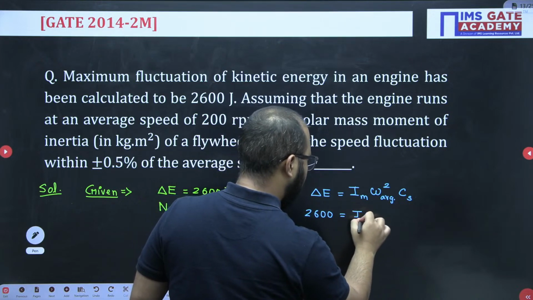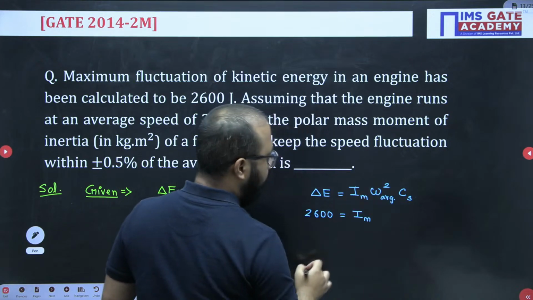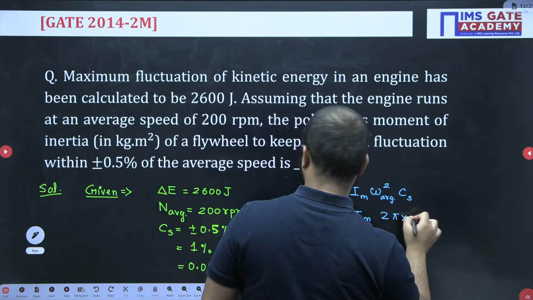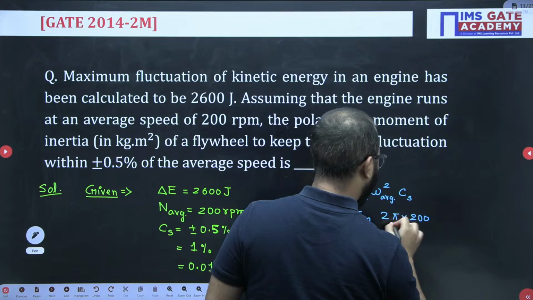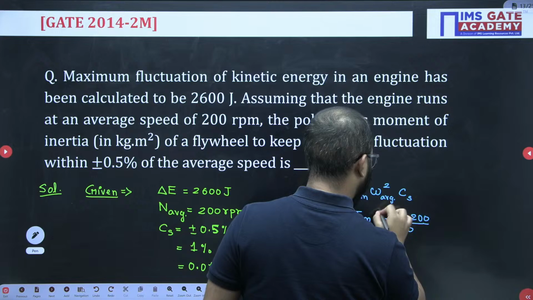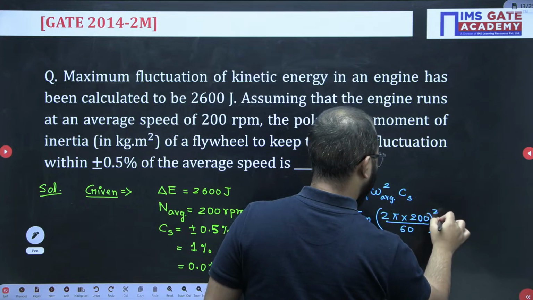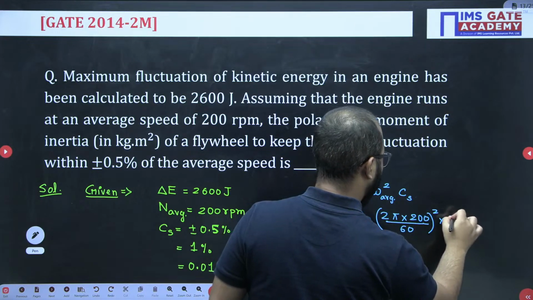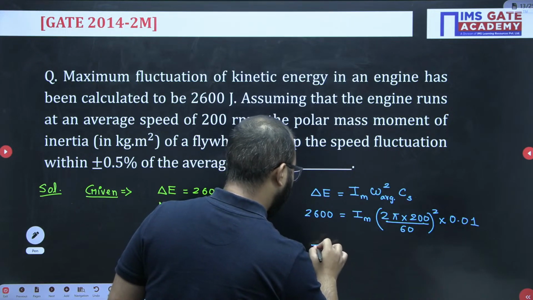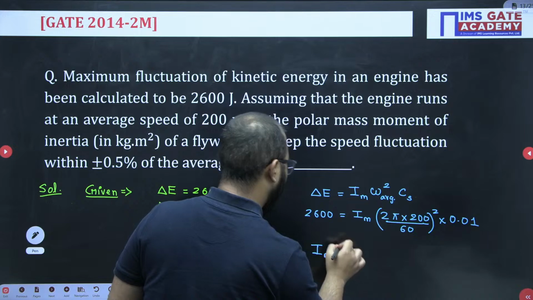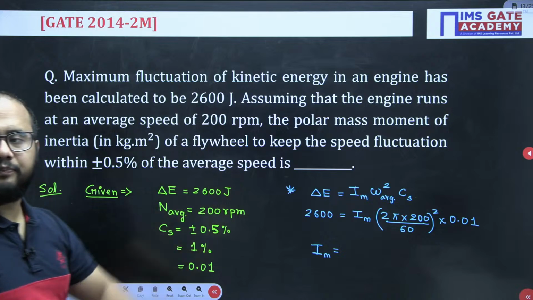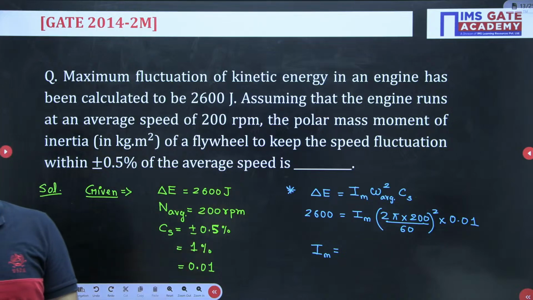Mass moment of inertia, omega average, n average 200 rpm is given, so 2 pi n by 60, into 200. So from here you will get the answer of mass moment of inertia. Right? Do it fast, guys, the calculation part.